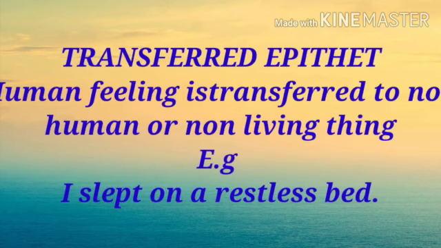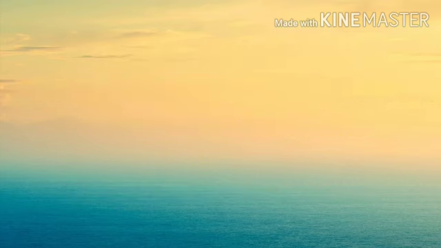Next one is transferred epithet. When human feeling is transferred to a non-human or non-living thing. For example, I slept on a restless bed. Human feeling restless is given to the non-living thing bed. So it is the example of transferred epithet. What is the difference between personification and transferred epithet? In personification, human action is given to a non-human or non-living thing, whereas in transferred epithet, human feeling is given to a non-human or non-living thing.